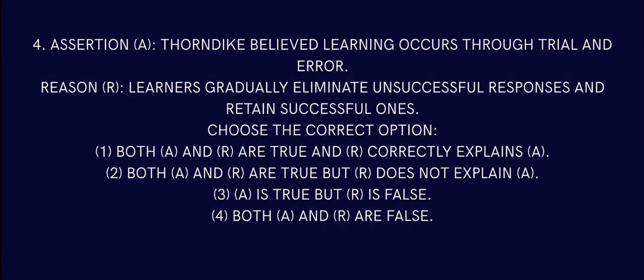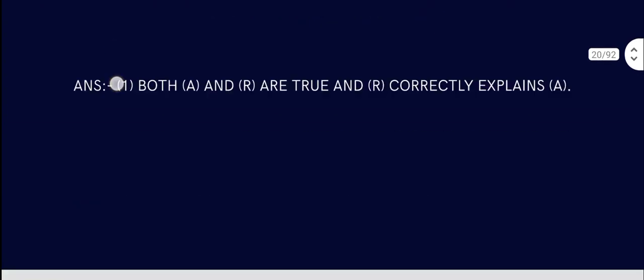Question number 4. Assertion: Thorndike believed learning occurs through trial and error. That is correct, so the assertion is correct. In assertion and reasoning, first we check if the assertion is correct. Here the assertion is correct. Then the reason: the learner gradually eliminates unsuccessful responses and retains successful ones. The reason is correct too. But do they share the relationship of 'because'? Let's read it again. Thorndike believed learning occurs through trial and error because the learner gradually eliminates unsuccessful responses and retains successful ones. Yes, of course. So both A and R are true and R correctly explains A. Question number 5.